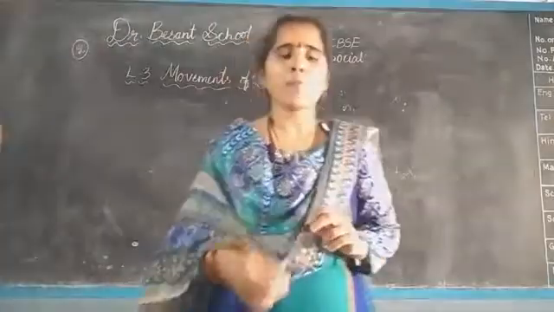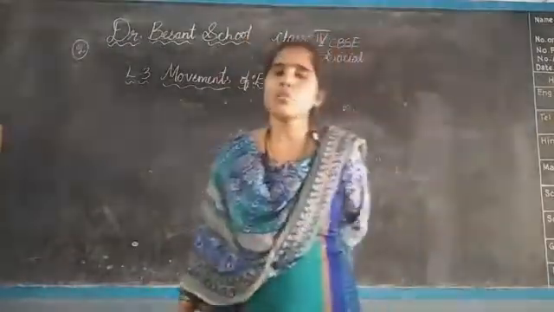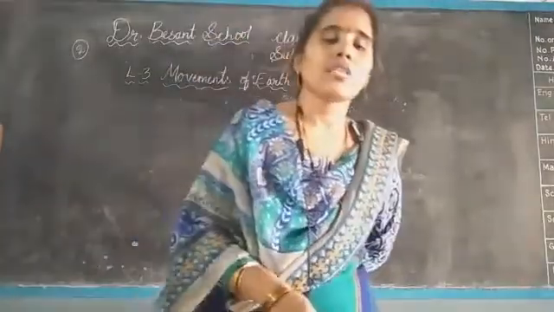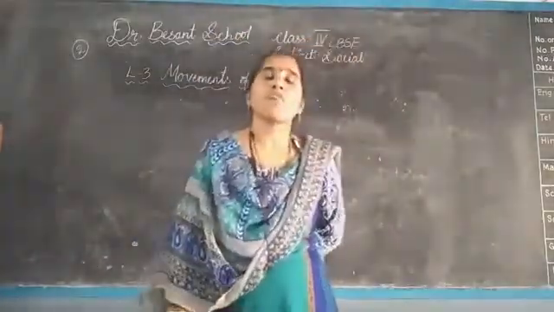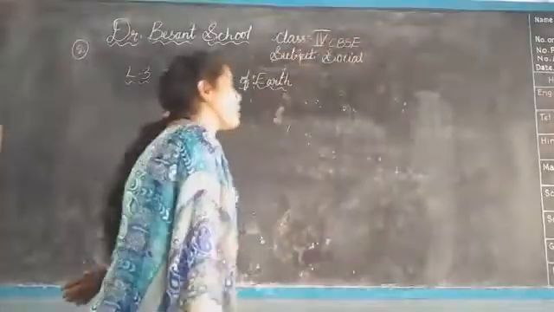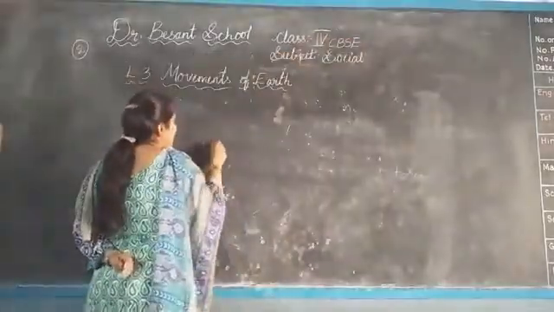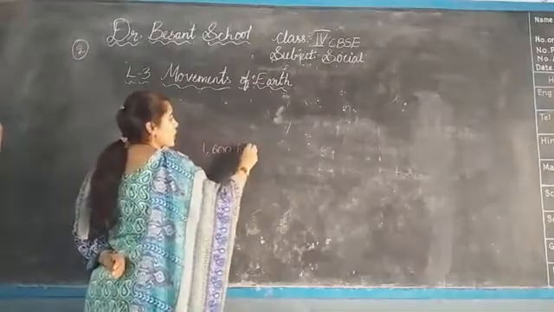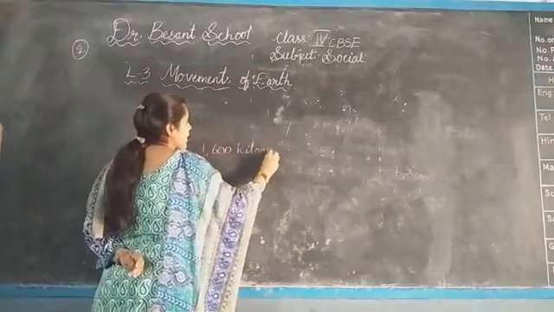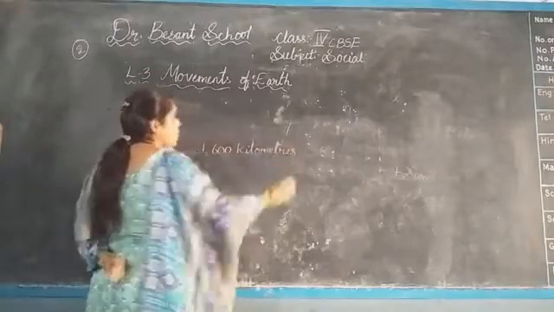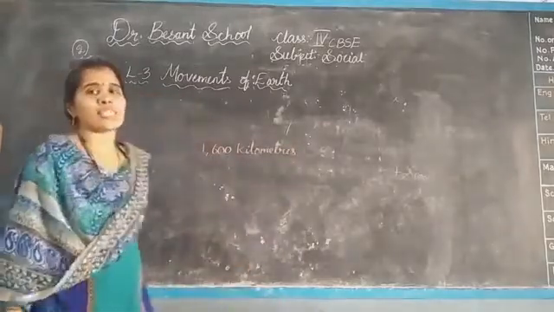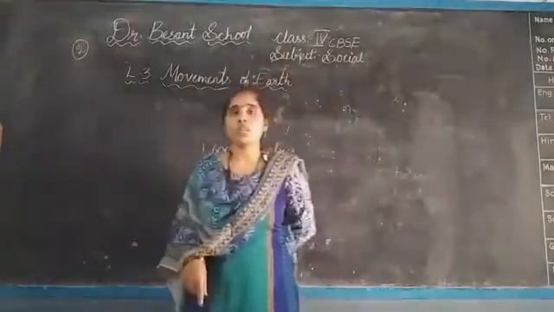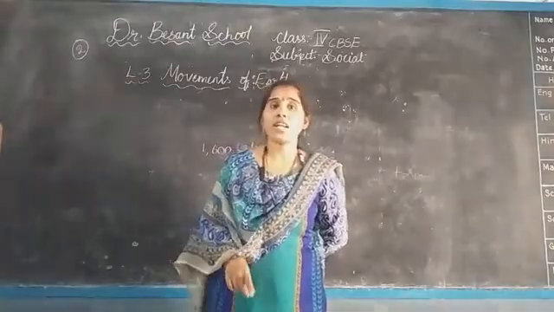Okay, now see here, page number 44. Earth moves very fast. Actually, Earth rotates at a speed of 1600 kilometers per hour. Can you believe that? If you look at a bike or a car, you can see it shows 120 kilometers per hour.